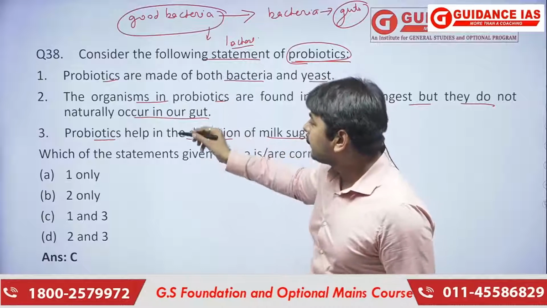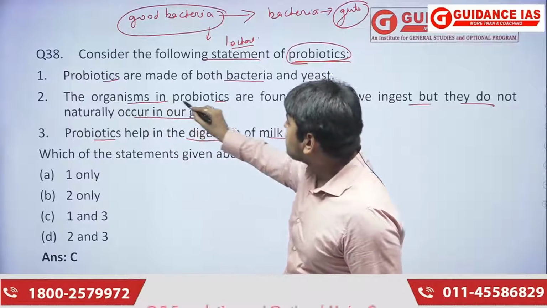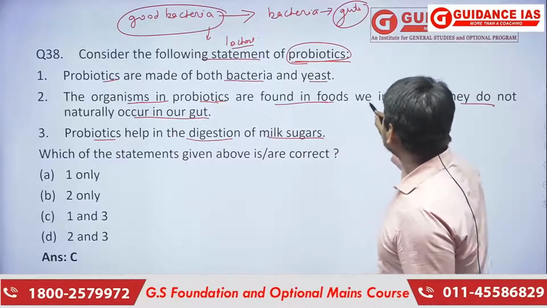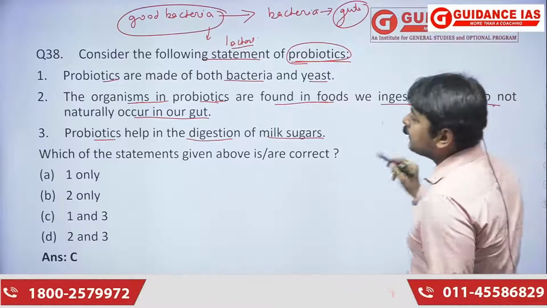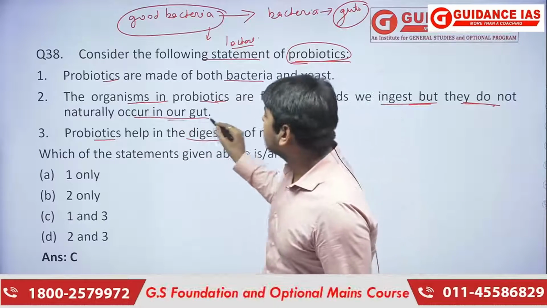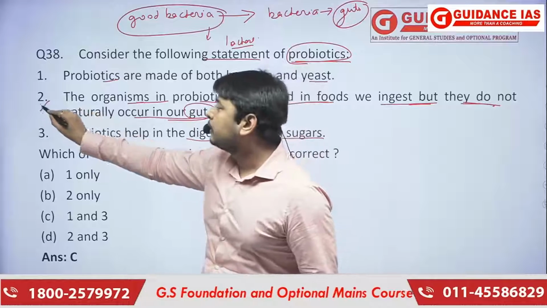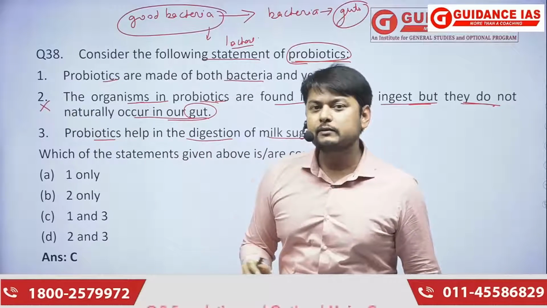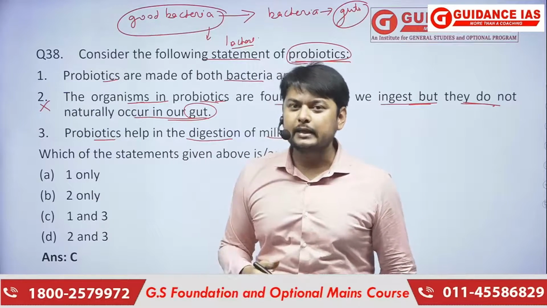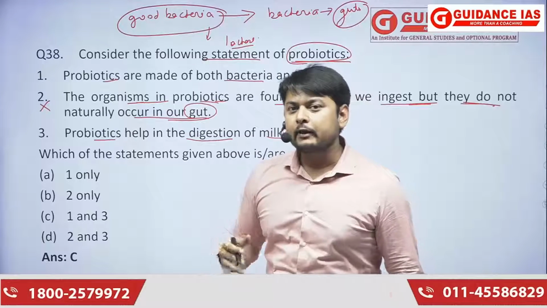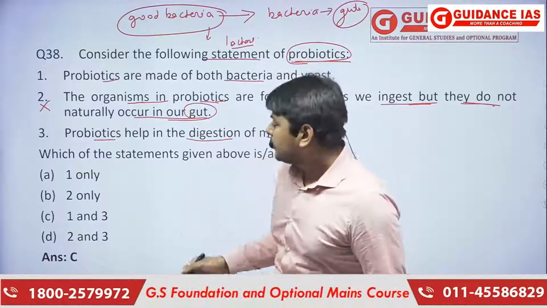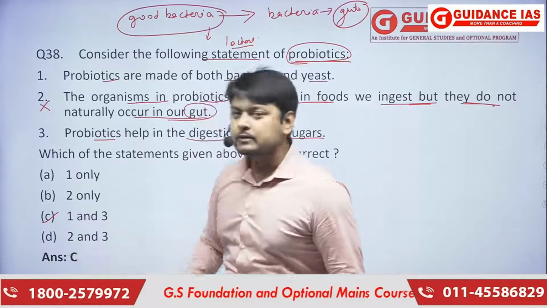So here, the statement that these organisms in probiotics are found in foods and we ingest them, but they do not naturally occur in the gut, is the wrong statement, because there are various kinds of bacteria already present inside human beings. They are present in the guts, and they help in the digestion of food. So the answer is just 1 and 3.